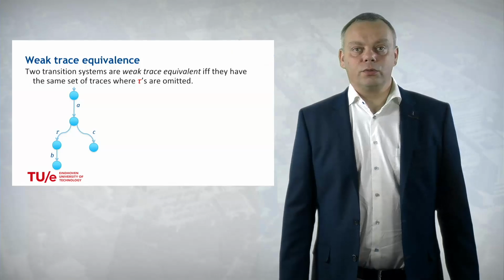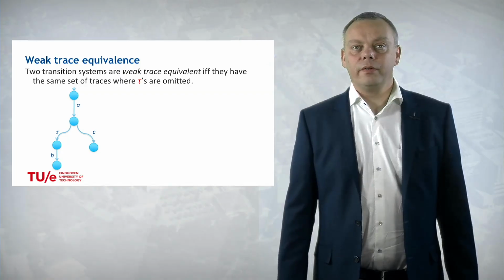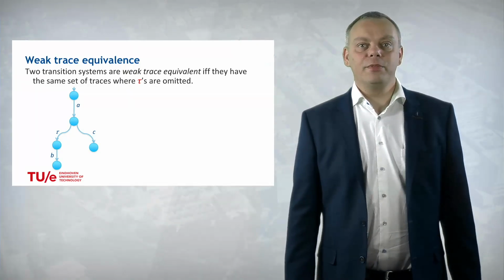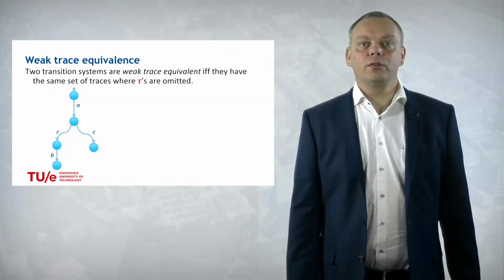In this lecture I will sketch weak trace equivalence as the equivalence that relates to most processes. Two transition systems are weak trace equivalent if and only if they have the same set of weak traces, and weak traces are those traces where taus are omitted.